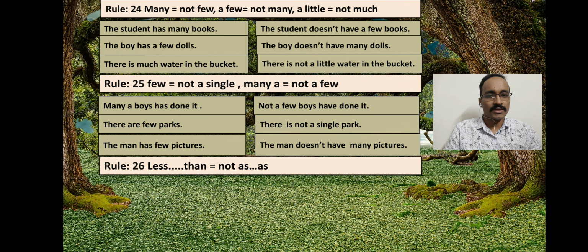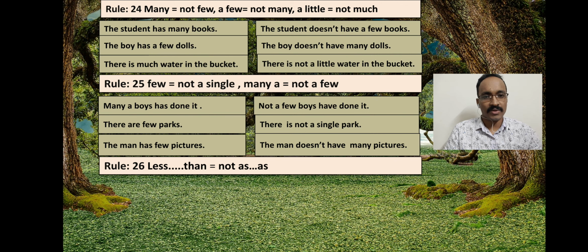Here you see, in rule number 26 you may find less than, less dash dash than, and in this case you will use not as dash dash as. So dear students, this is basically the transformation of degree that you have learned already, from positive degree to comparative degree or from comparative to positive. Here if you make this degree from comparative to positive, this will become a negative sentence.